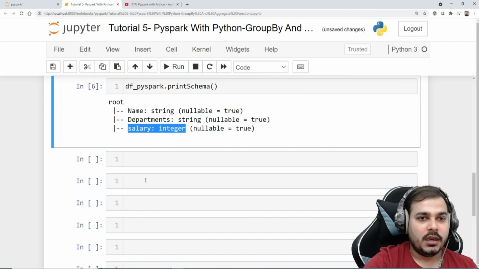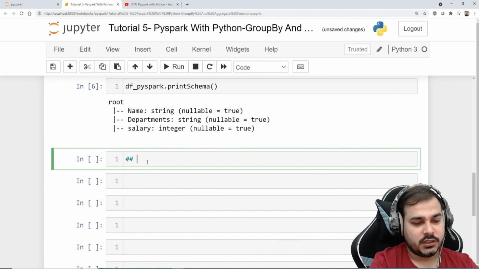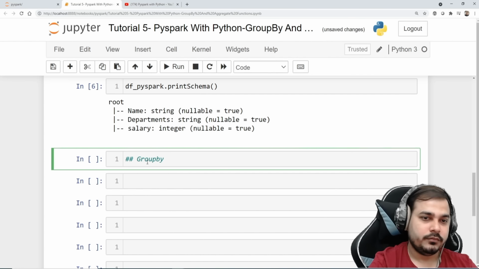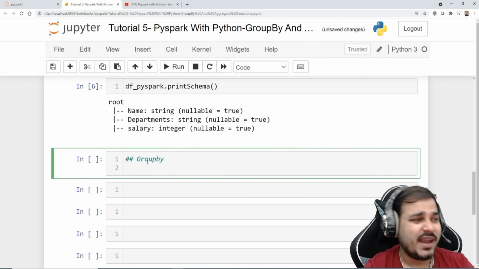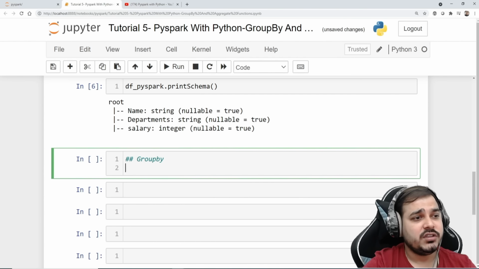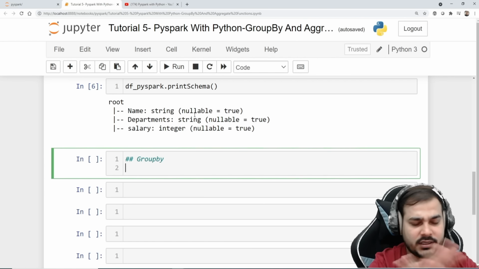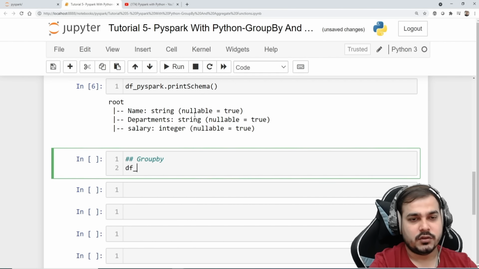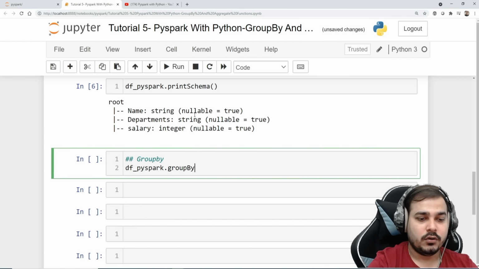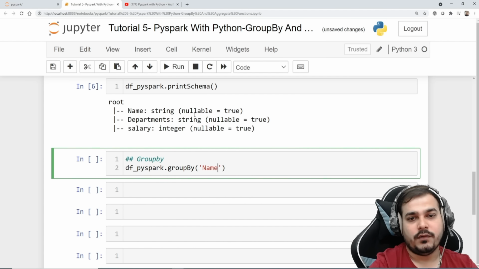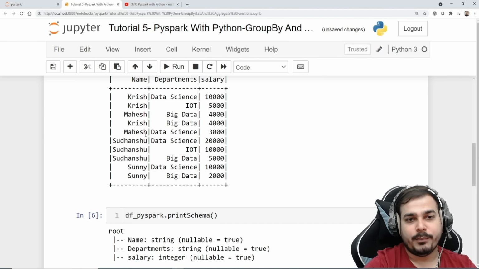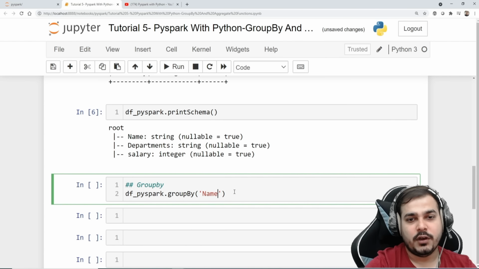Now let's perform some group by operations. First we'll start with a group by operation. Probably I want to group by name and try to see what will be the mean or average salary. Let's take a specific example over here. I'll write df_pyspark.groupBy. Suppose I want to check who has the maximum salary out of all the people present in this data set. So I'll first of all group by name.